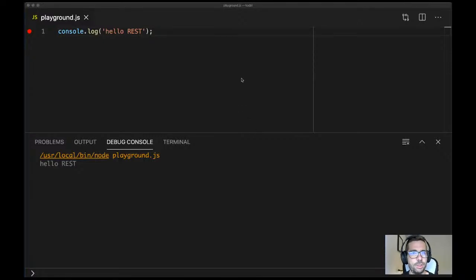Let's talk about something new. I'm not sure if we can still call it something new because that was released in 2015. Yeah, so it's not that new anymore. But anyway, based on JavaScript history, that's still considered relatively new. Yeah, that's called the REST parameter.